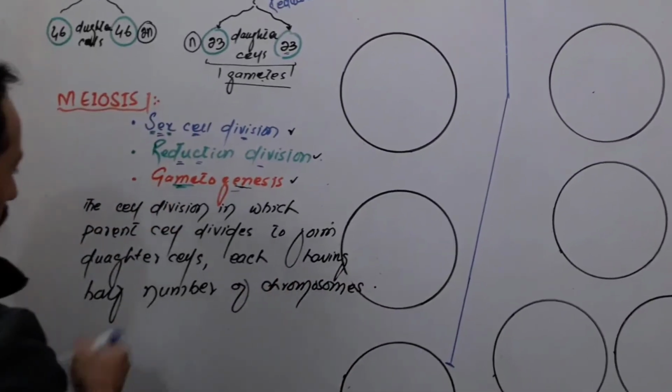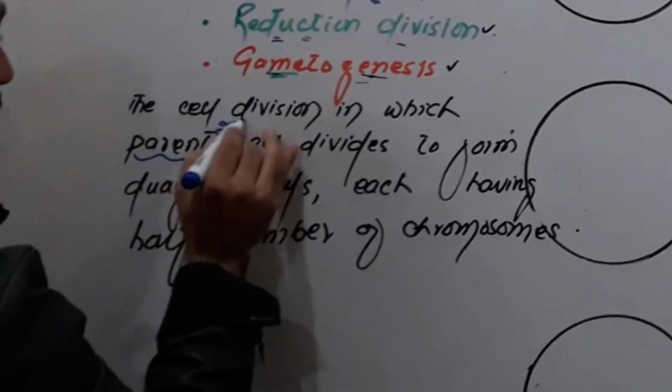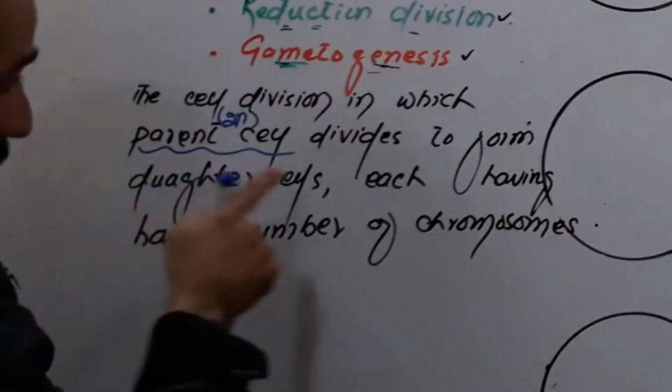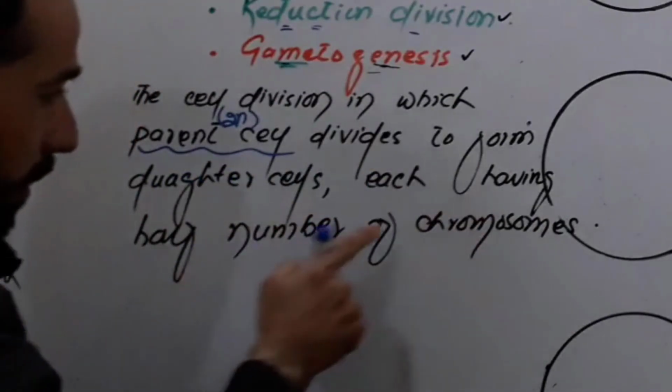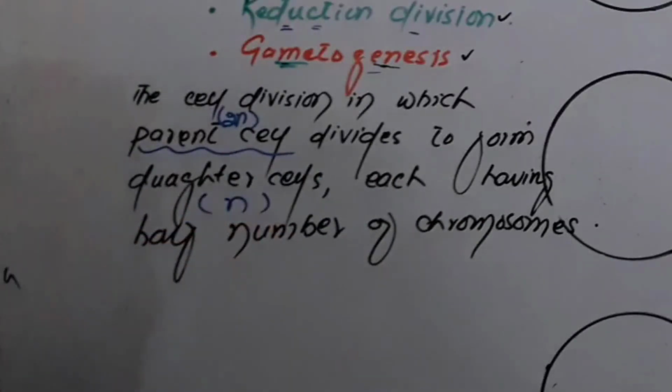Now look carefully, the parent cell should be 2n, as we have written here. And each daughter cell has half the number of chromosomes, which means the daughter cells must be n.